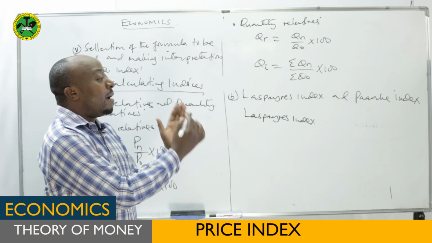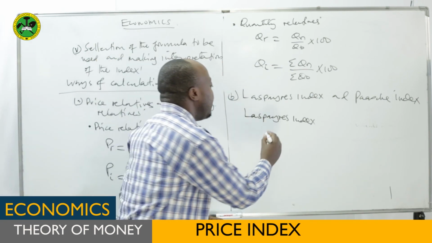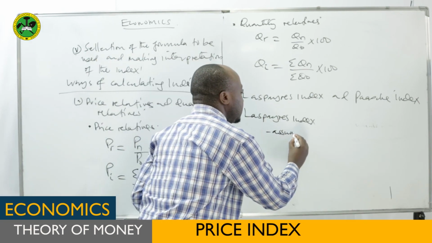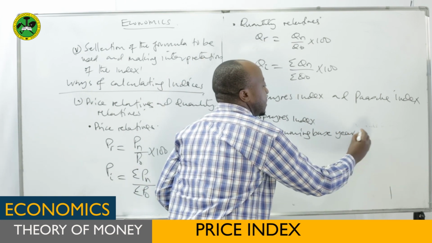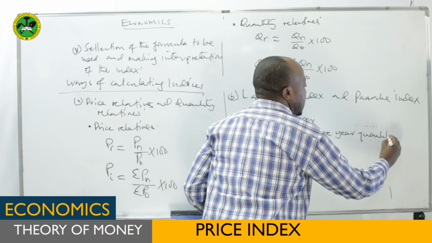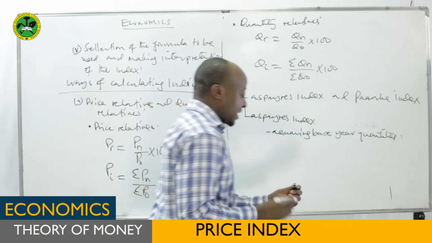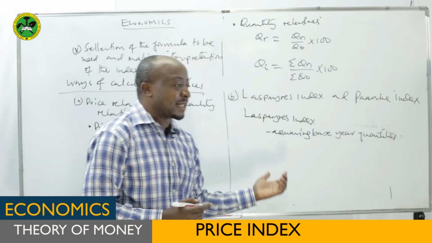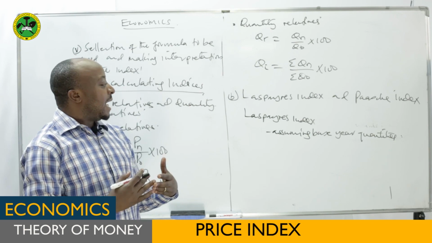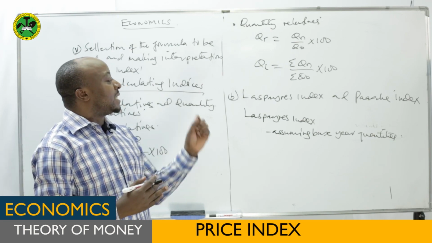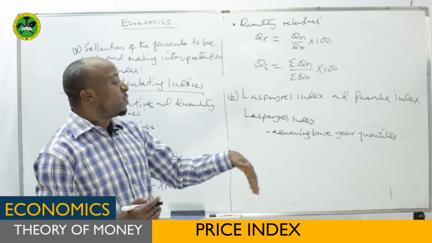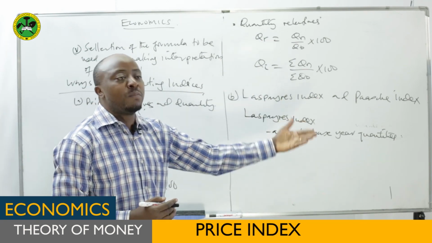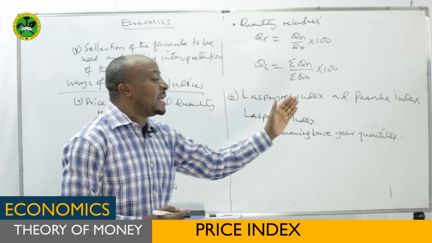So it is calculated by assuming base year quantities. It means this formula or this method of calculating index does not include the change in quantities. It is assuming that the quantities consumed in the base year are the same as those consumed in the current year. So it is assuming base year quantities.